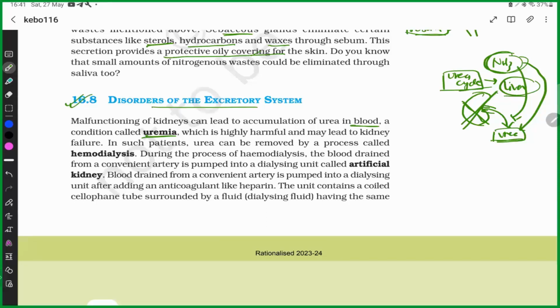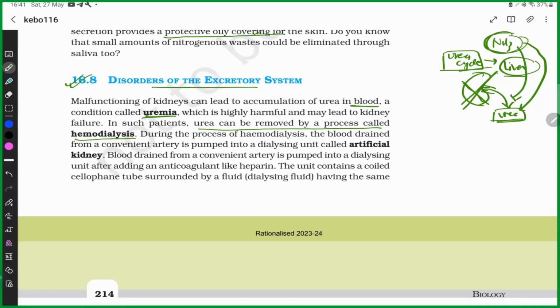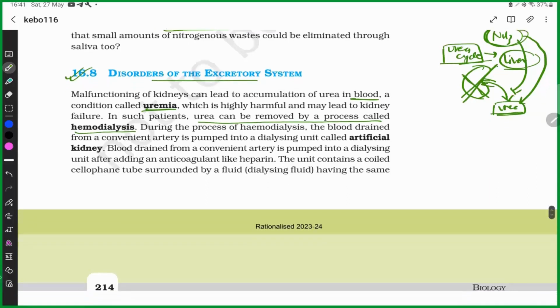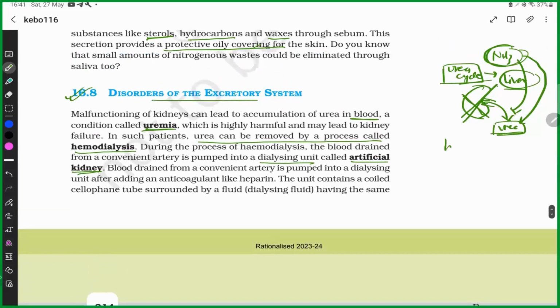In this condition, urea can be removed by the process called hemodialysis, and the machine which helps in this process is known as an artificial kidney or a dialyzing unit. In hemodialysis, blood is drained out from the patient.